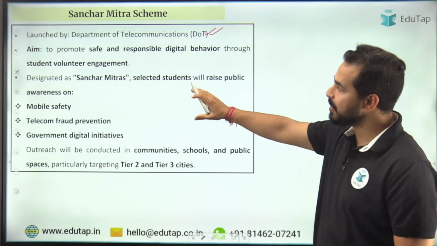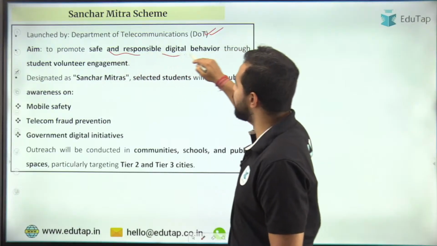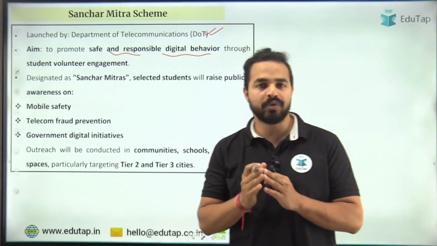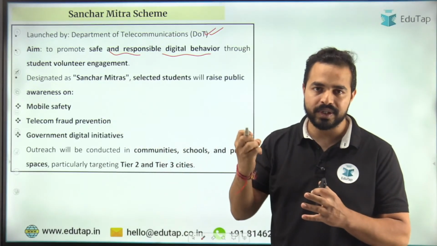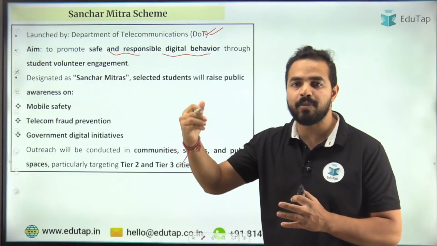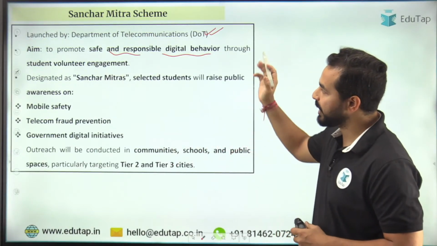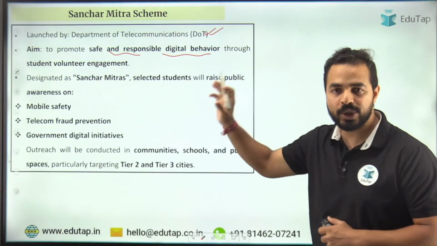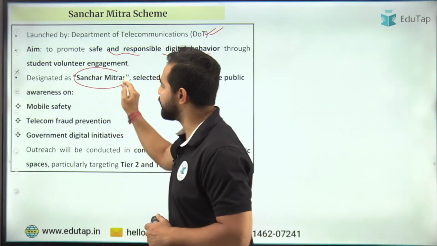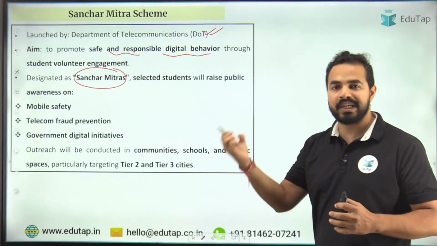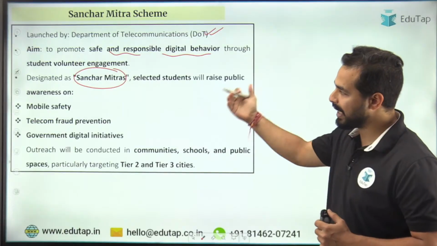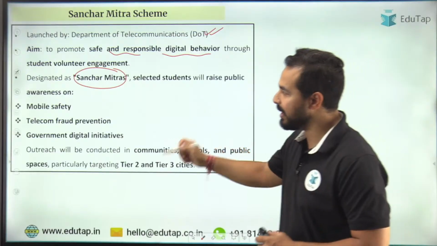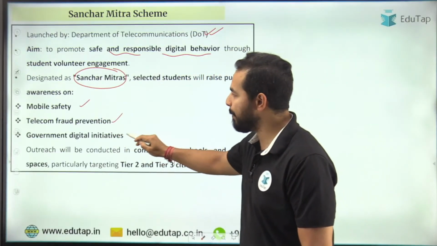So what is its aim? We want safe and responsible digital behavior through student volunteer engagement. We will be drawing in students and using them as volunteers, and they will be making people aware, right? That's why we want safe and responsible digital behavior. These youth will be designated as Sanchar Mitras, and they will be selected from different institutions, right? To raise public awareness. On what will they spread public awareness? Basically about mobile safety, telecom fraud prevention, and government digital initiatives.